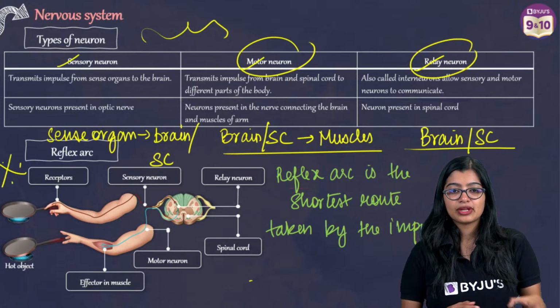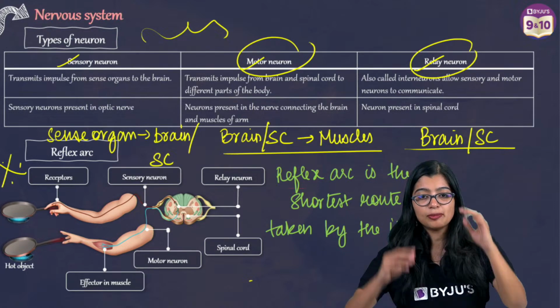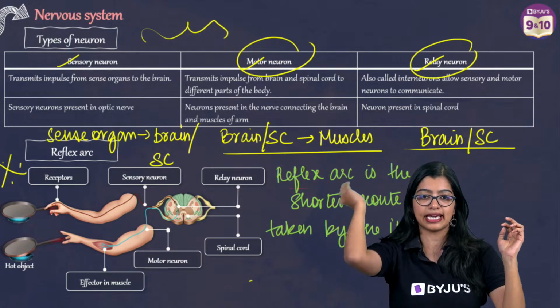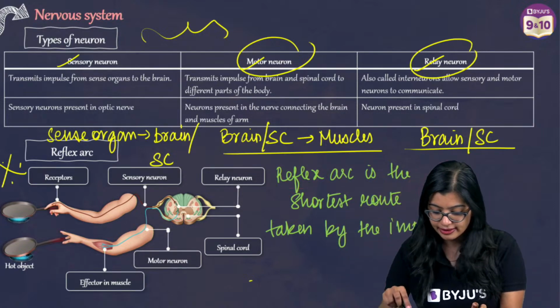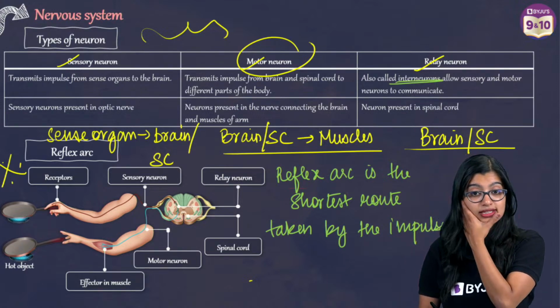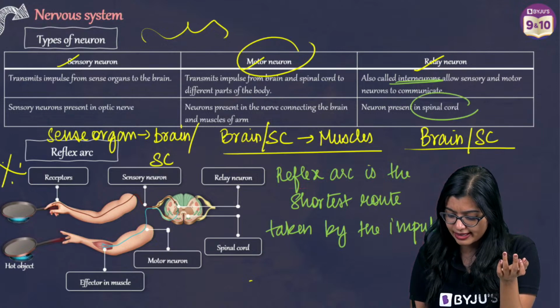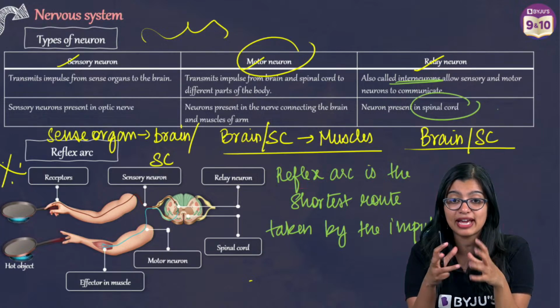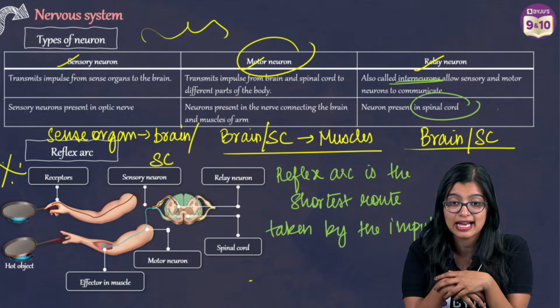Are we clear? Ma'am, relay neurons are not present in the brain. See, that's not the case. What are relay neurons? Relay neurons are also called interneurons or associative neurons. Mainly we find them in the spinal cord, but there are various ways in which the brain can communicate as well.